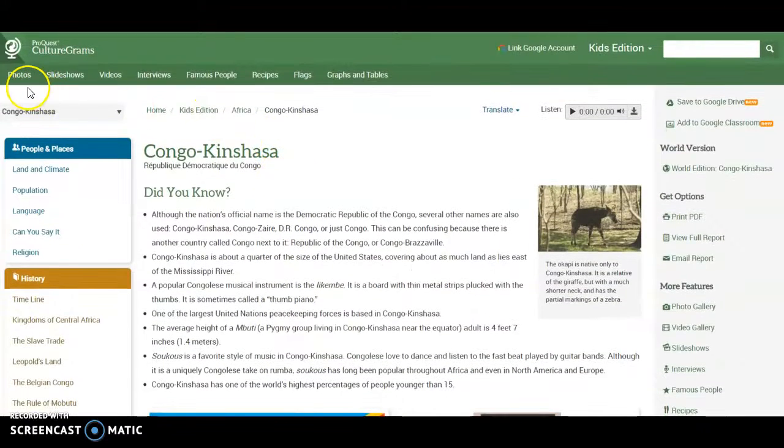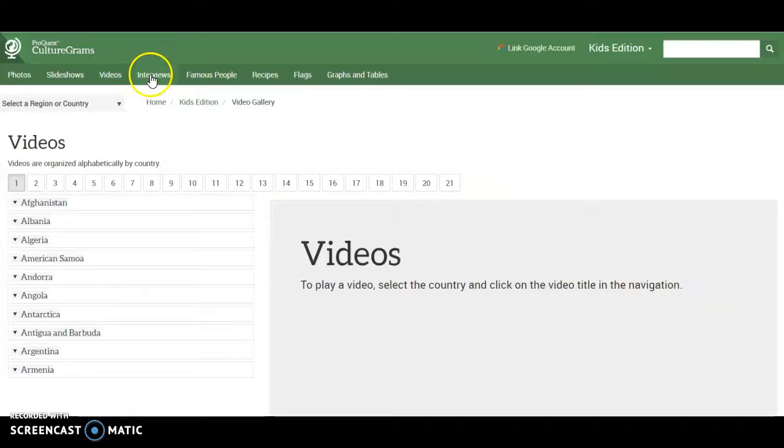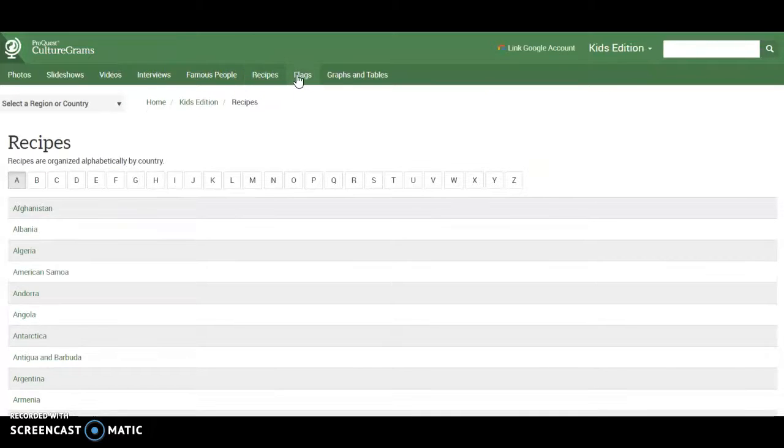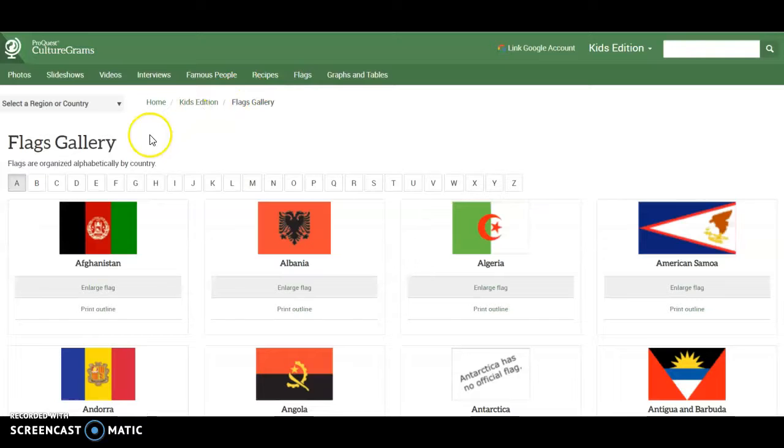Across the top, there are these topics that are not specific to the country that you're in. They're specific to videos, interviews, famous people, recipes, and flags can be searched for by country.